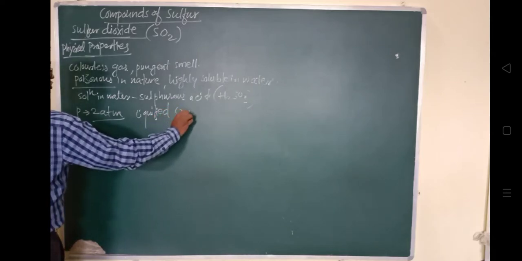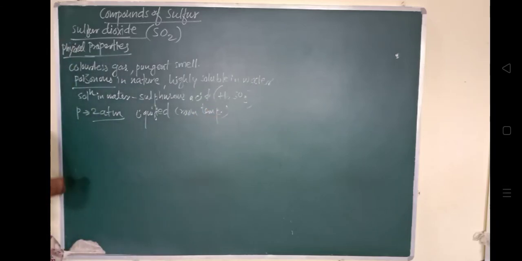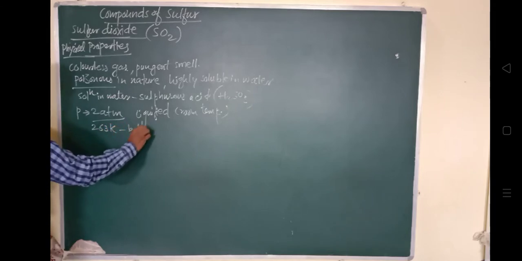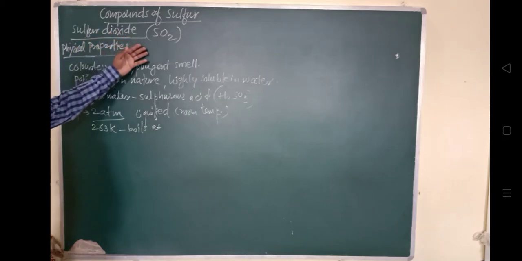At room temperature, it boils at 263 Kelvin. So these are a few physical properties of sulfur dioxide. It has a very pungent smell, and it is a colorless gas.